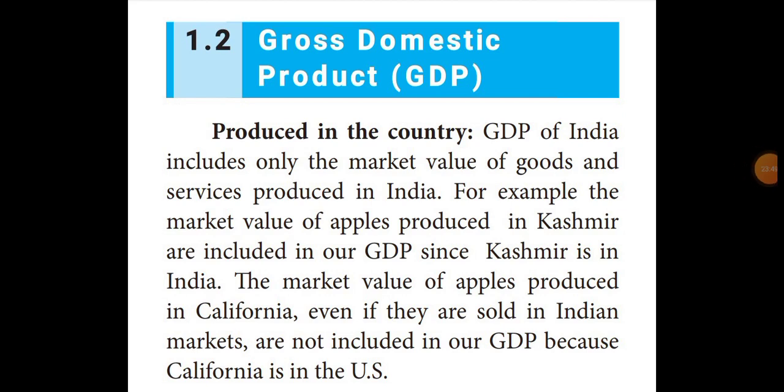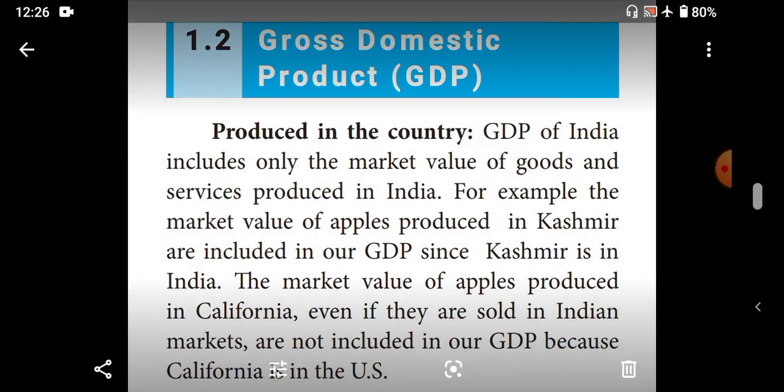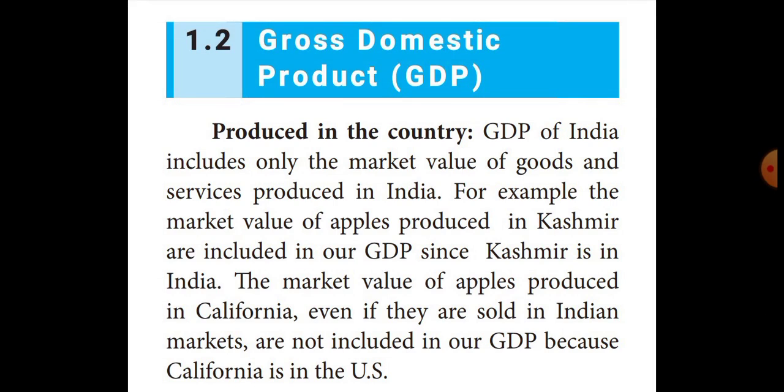Students, now we learned about gross domestic product and methods of GDP calculating. Is it gross domestic product? That means there are two ways they are measuring: product in the country and product produced during a period of time. Is it produced in a country? That means GDP of India includes only the market value of goods and services produced in India. Through the market value, how much production we are getting, that value only is added in the GDP. That is GDP, gross domestic product.